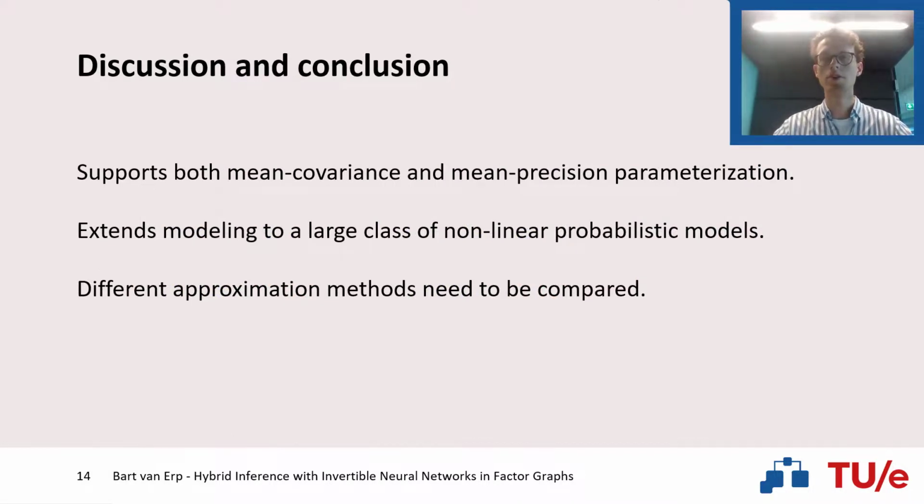A benefit of using these invertible networks is that they also allow for a more efficient message passing procedure in a large number of probabilistic models. Because of this invertibility, they both support mean covariance and mean precision parameterizations to be propagated through this graph, and therefore it allows for less inversions in order to convert between these parameterizations. Aside from that, this research allows our research group to continue on with a large class of nonlinear probabilistic models without having to rederive all these update rules again and again for common vector and message pairs.